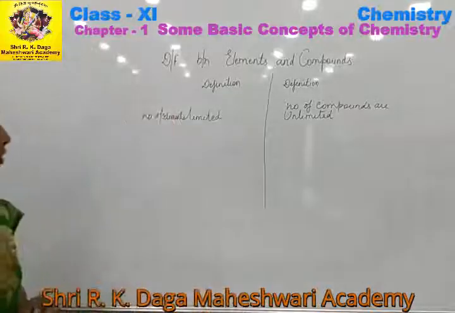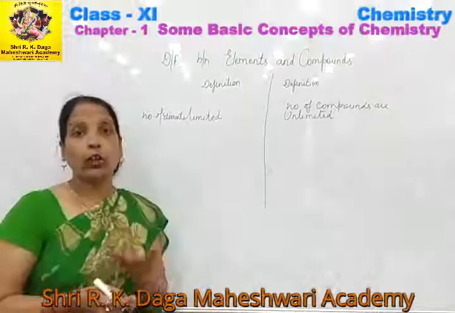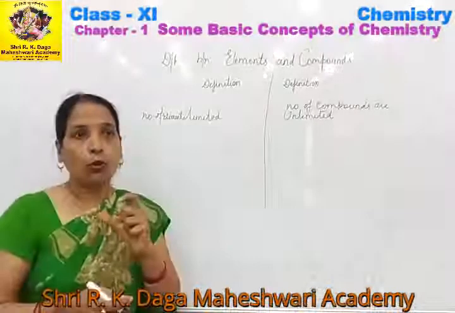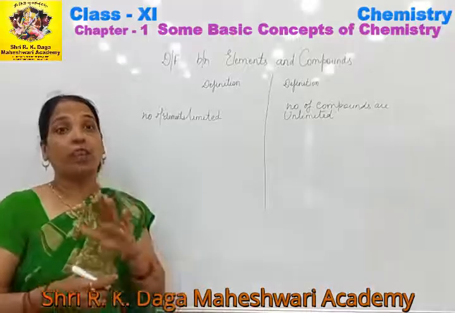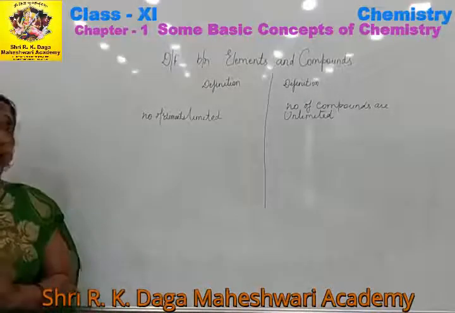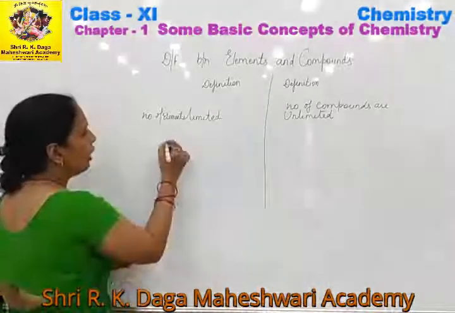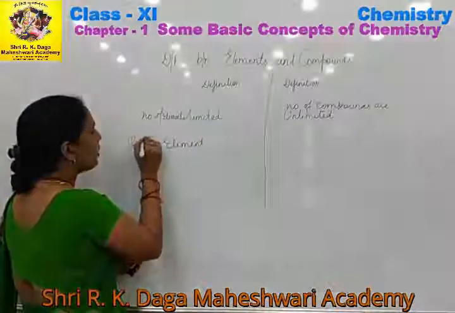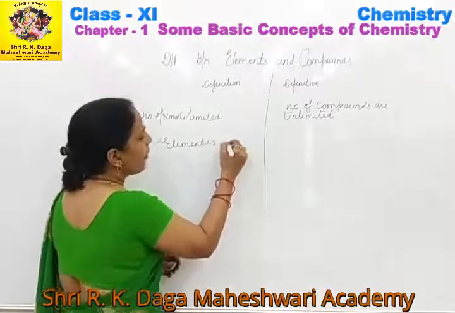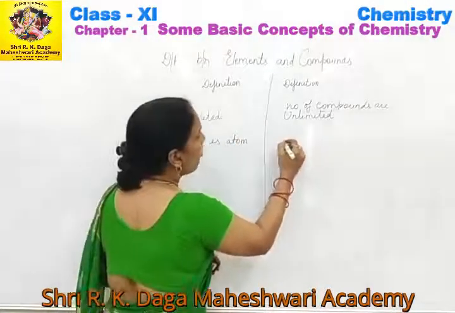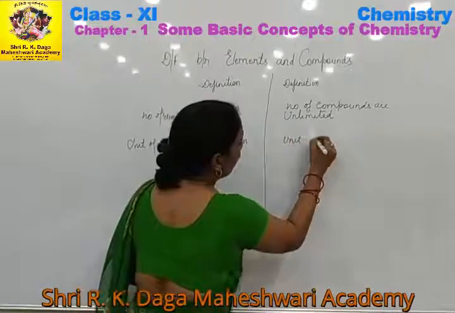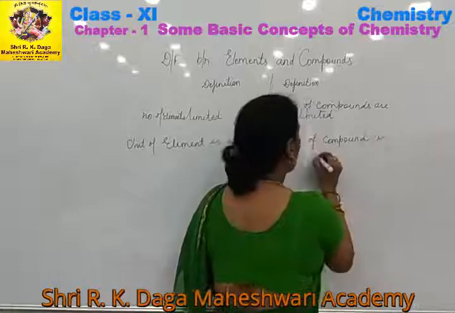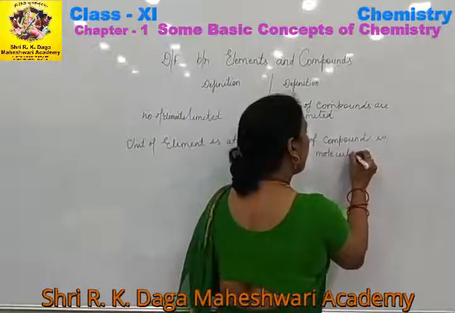Now the third difference: if anybody asks you what is the basic unit of the element? You know very well that the element is made up of the same kind of atom. So what will be the unit of element? It will be atom. Unit of element is atom, while the unit of compound is molecule. So these are the differences between element and compound.